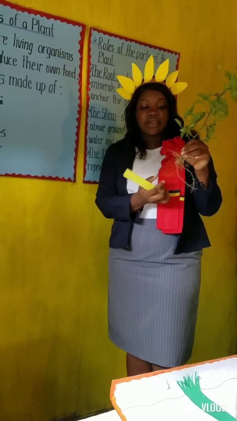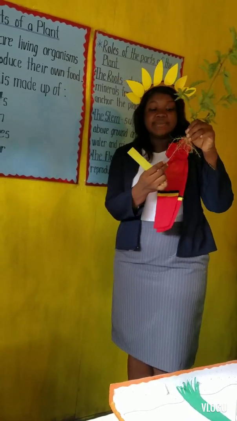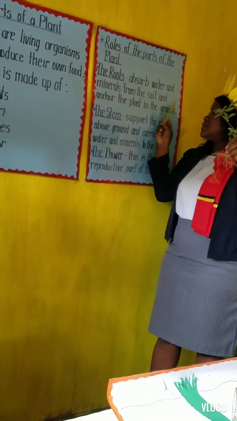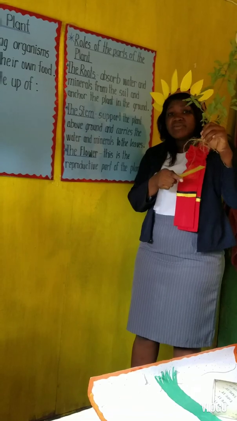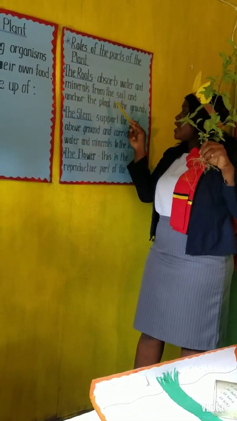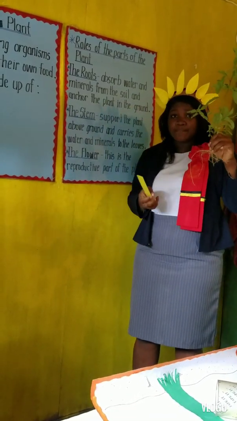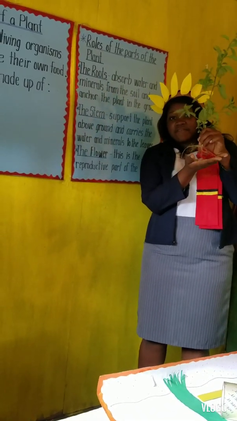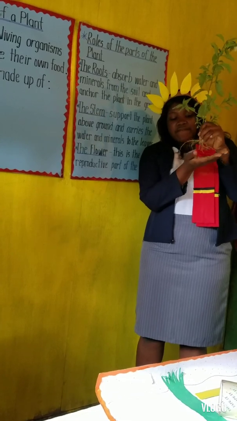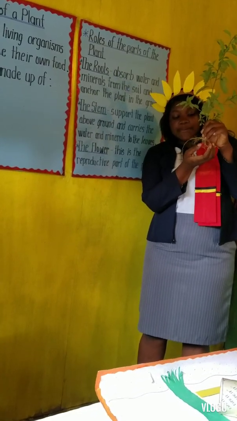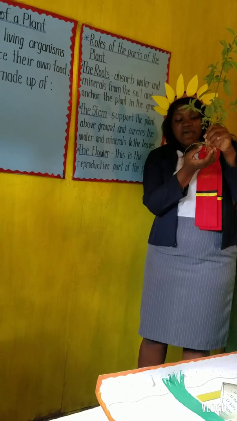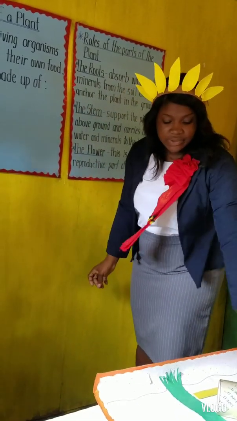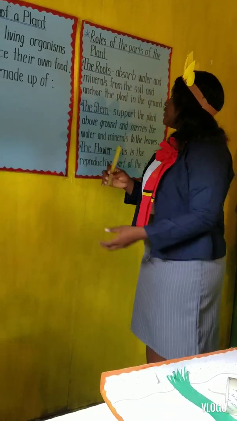This is the root here. You see this plant has many roots, right? The roots absorb the water and the minerals from the ground, and it anchors the plant into the ground. So you see the root anchors the plant firmly like this into the ground, and from the root is where it absorbs its water and minerals from the soil for the plant. Okay? Let's move to another one.